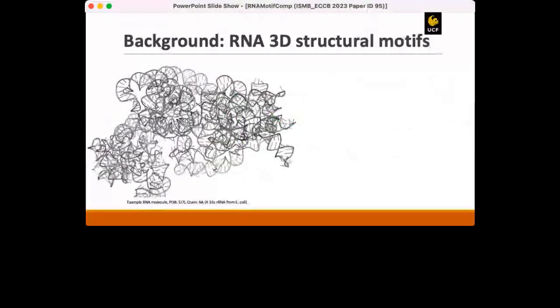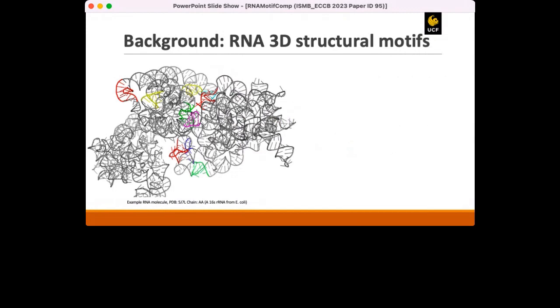RNA 3D structural motifs are recurring patterns or arrangements of RNA secondary structure elements that contribute to the overall three-dimensional architecture of RNA molecules. Based on their structural similarities and base interactions, these recurring segments are organized into several structural motif families. For the example RNA chain depicted here, we found 10 well-studied regions, which are highlighted here.